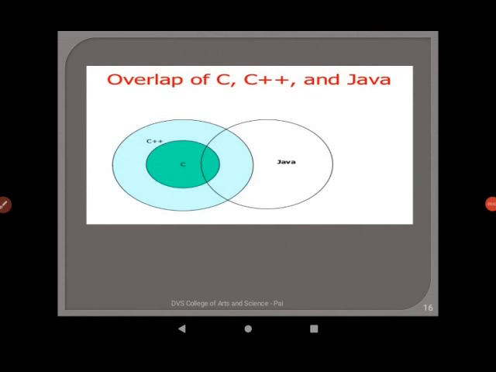Observe the diagram carefully, which is showing the overlap of C, C++ and Java. C++ has acquired all the features of C programming language, whereas Java has acquired only the essential and good features from C and C++ programming languages, and has discarded those features which used to create problems.